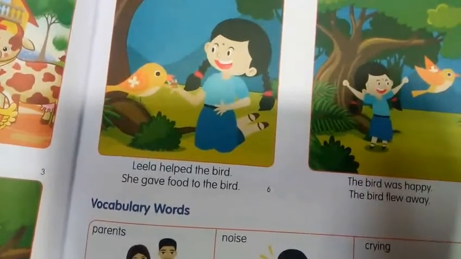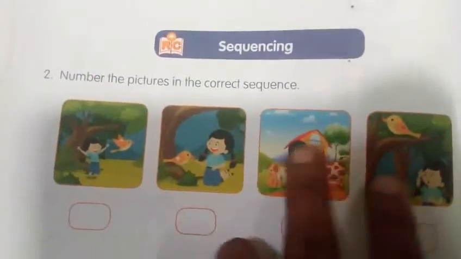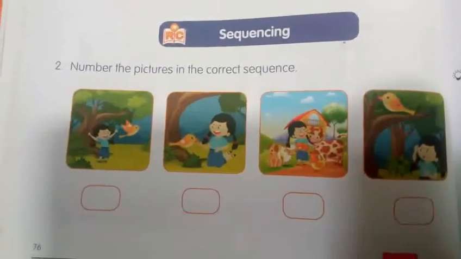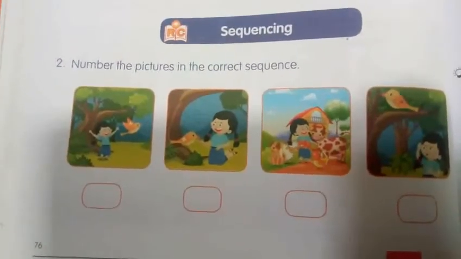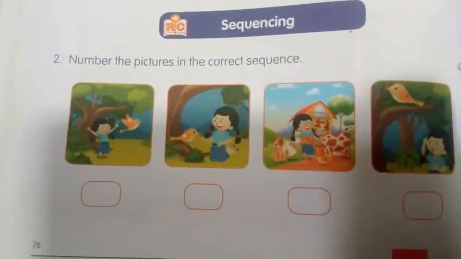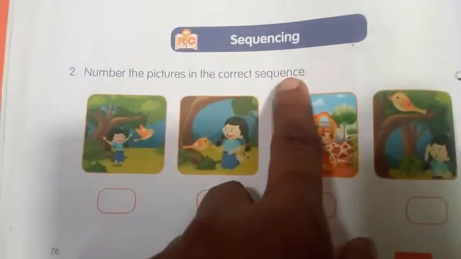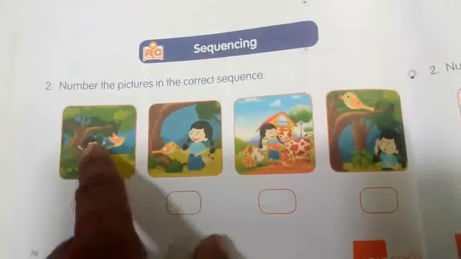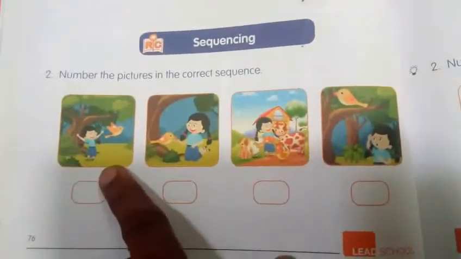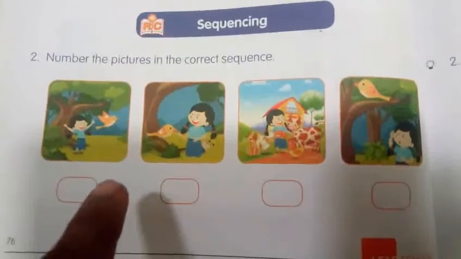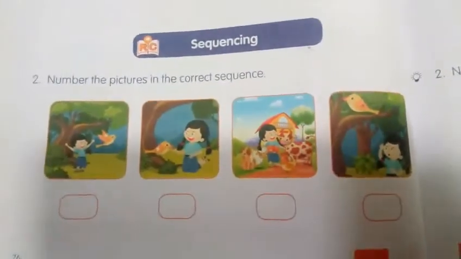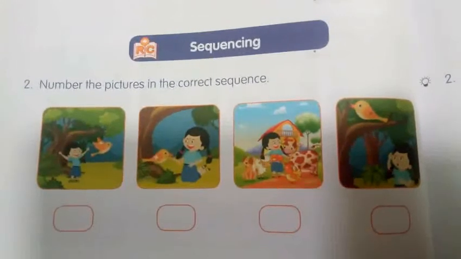Now, you will take your workbook, worksheet number 25, question number 2. I'll give 3 seconds time. I start counting. 3, 2, 1 and 0. I hope you all opened your worksheet. See this, number the pictures in the correct sequence. You can see some pictures of the story, Leela and the bird, right? So you have to number them 1, 2, 3 to put the sequence, okay?